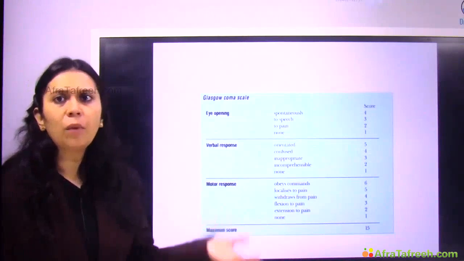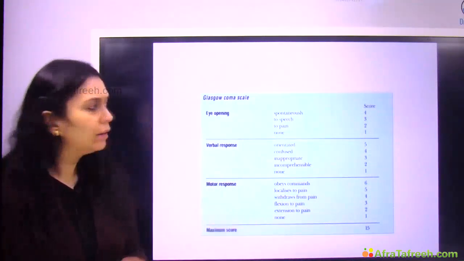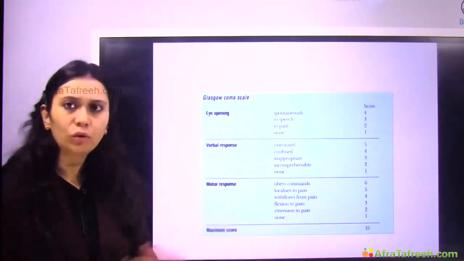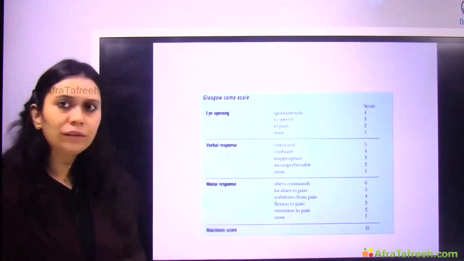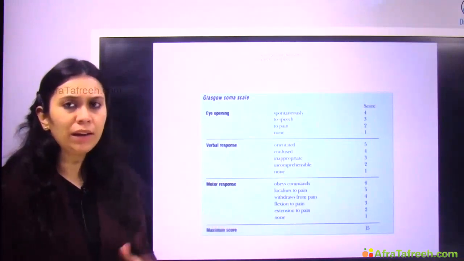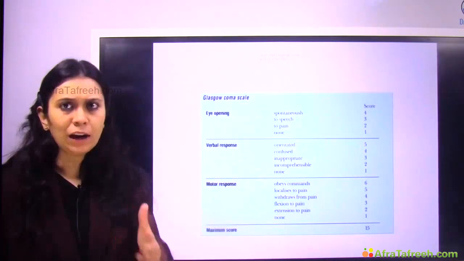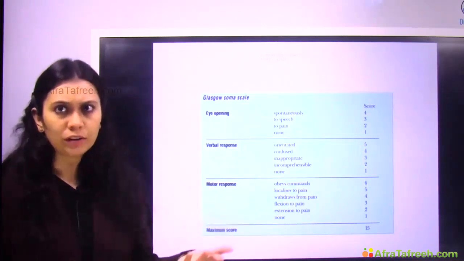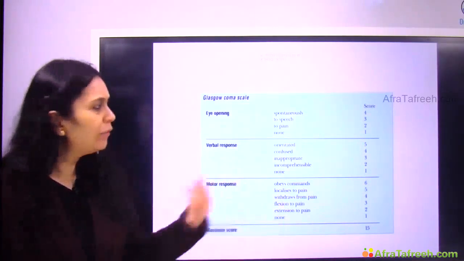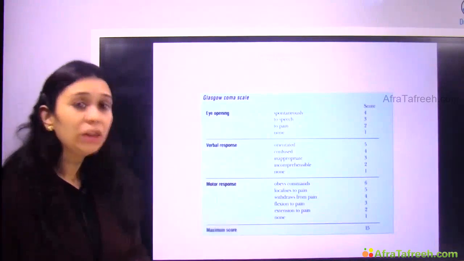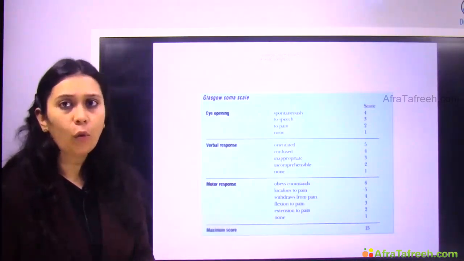So if there is spontaneous eye opening, we give it a score of 4. If I call the name of the patient, 'Please open your eyes,' and the patient opens, a vocal response to eye opening, if the patient responds to speech, then 3.